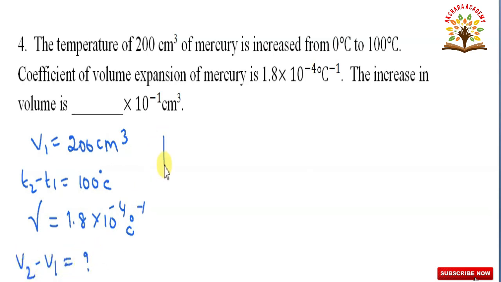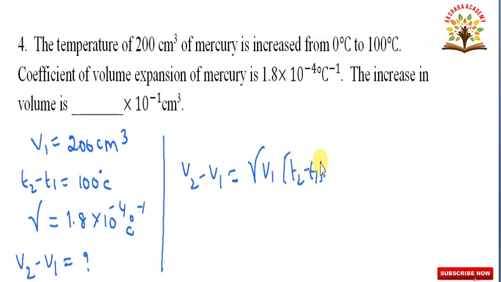V2 minus V1 is equal to gamma V1 of T2 minus T1, that is equal to 1.8 into 10 to the power of minus 4 into what is V1, 200, into what is delta T, 100.